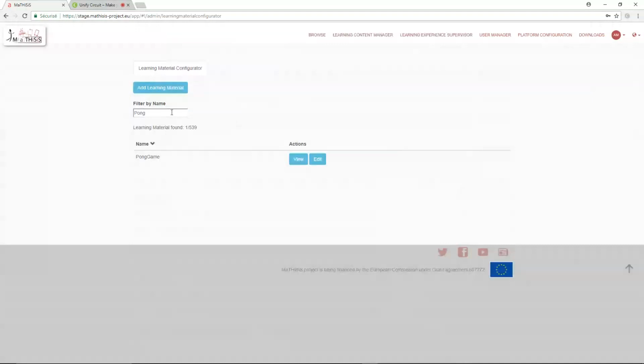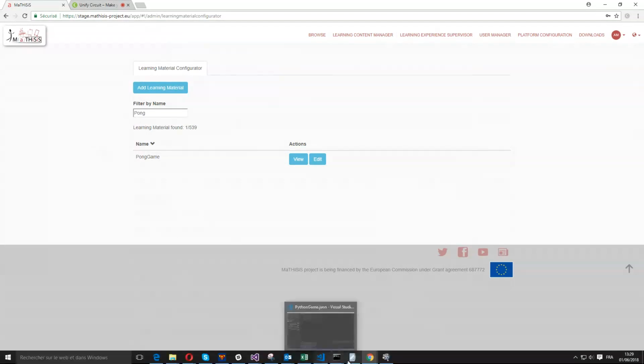Okay, now we're going to move to the next step, which is the inclusion of this game inside a learning graph, actually, which will represent later the learning experience that the learners will play.